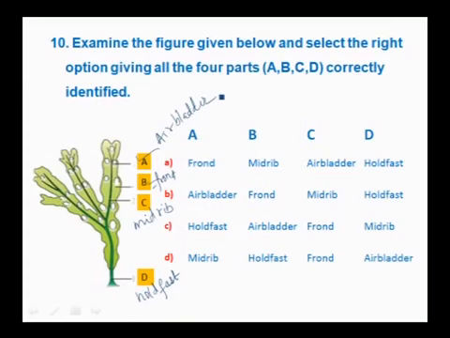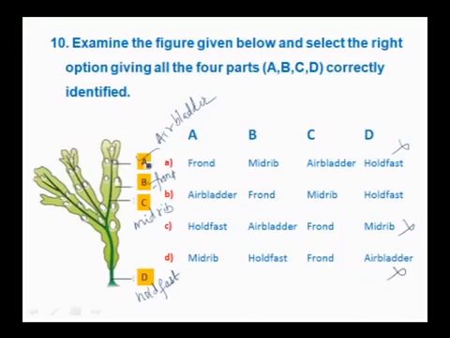So the right option here, it is not frond, mid-rib, air bladder, holdfast. So this is not the correct answer. Holdfast, air bladder, frond, mid-rib is also not a correct answer. Mid-rib, holdfast, frond, air bladder is also not a correct option.